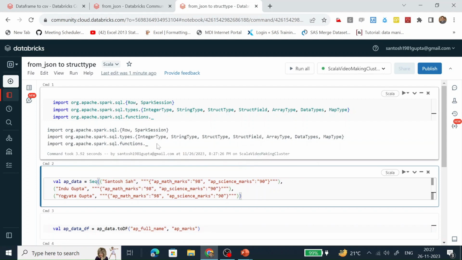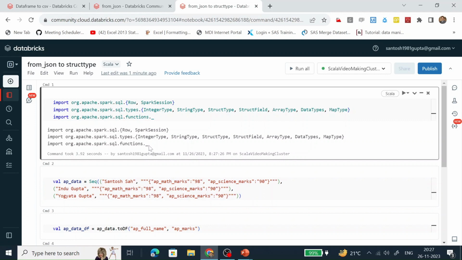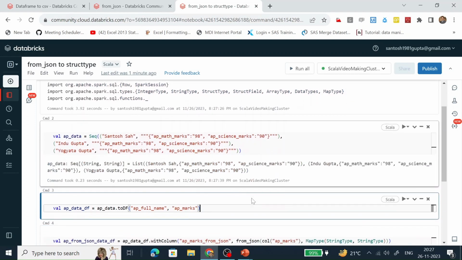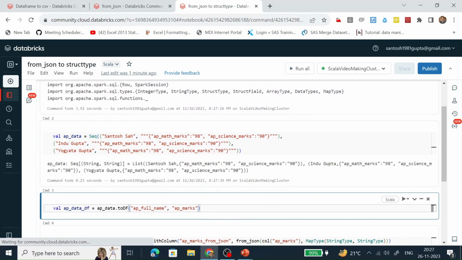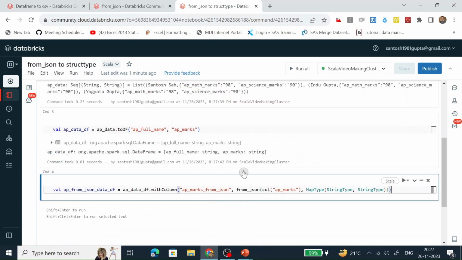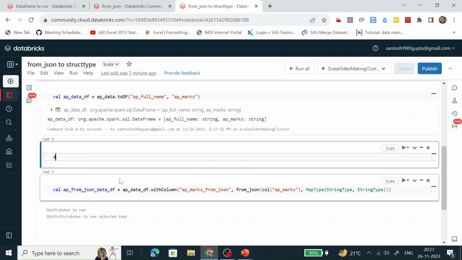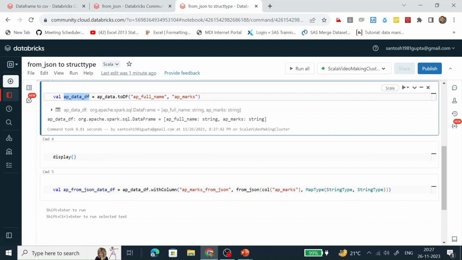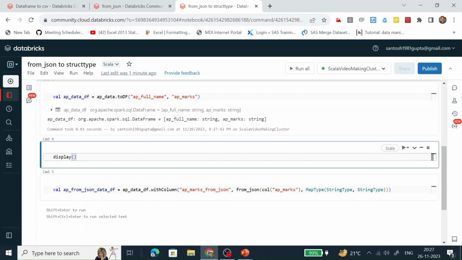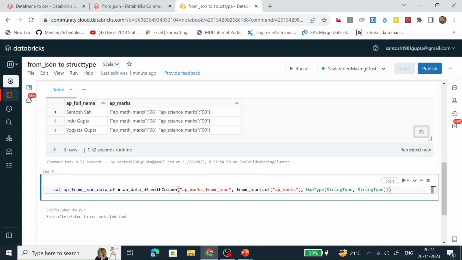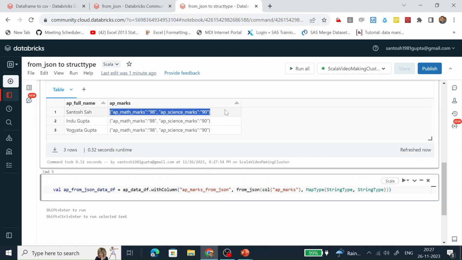So all the required libraries have been imported in this notebook. Let's create the data. Data has been created. Let's create the data frame. Data frame has been created successfully. Let's display this data frame. We can see this AP marks is a string of JSON structure.